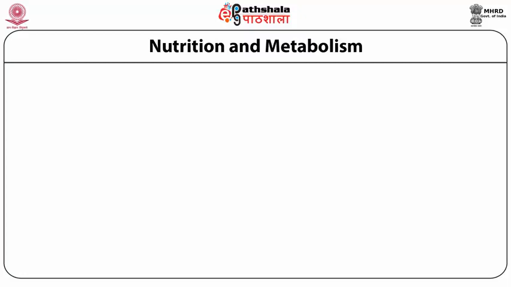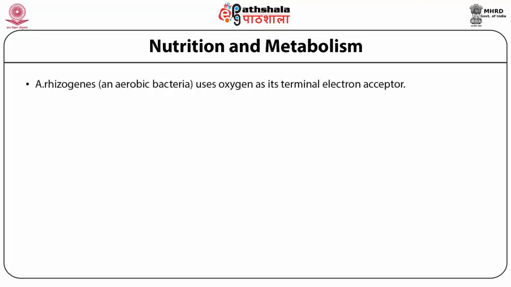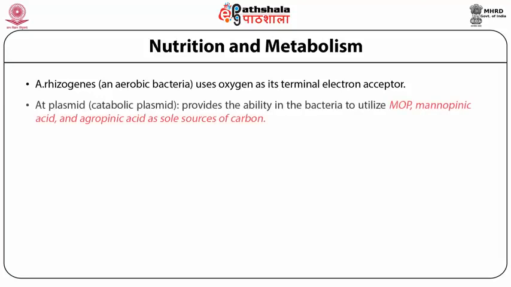We focus on the nutrition and metabolic part of this bacterium. We see that this bacterium uses oxygen as an electron acceptor. The Ri plasmid provides the ability to the bacterium to utilize mannopinic acid and agropinic acid as a sole source of carbon.